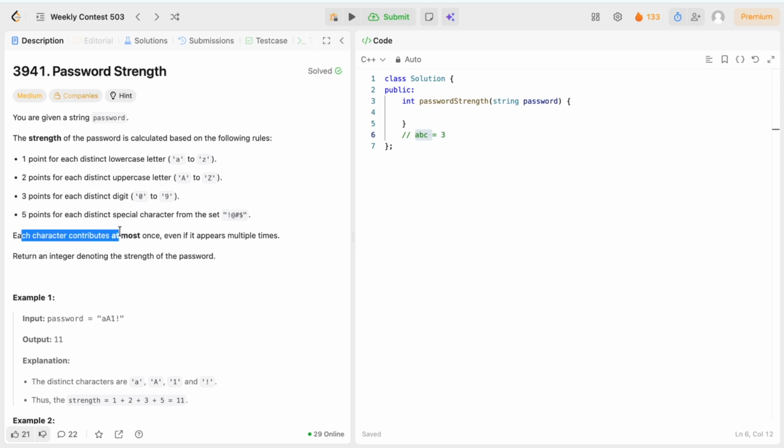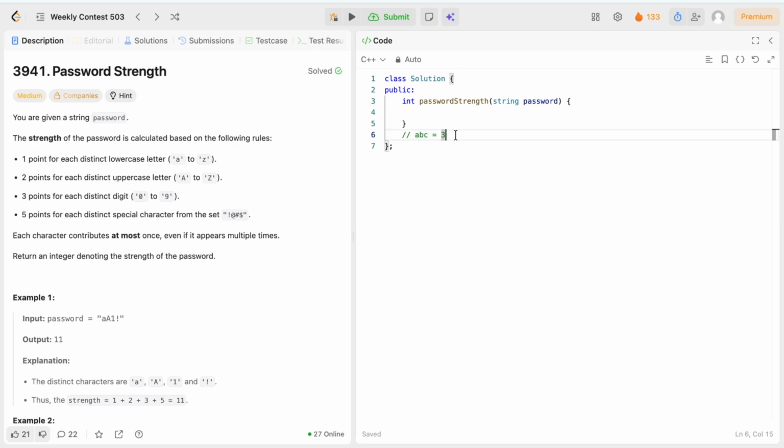Now each character contributes at most once, even if it appears multiple times. It is saying that if a character appears more than one time, still we are going to count it one time only. We are not going to count any character more than one time.